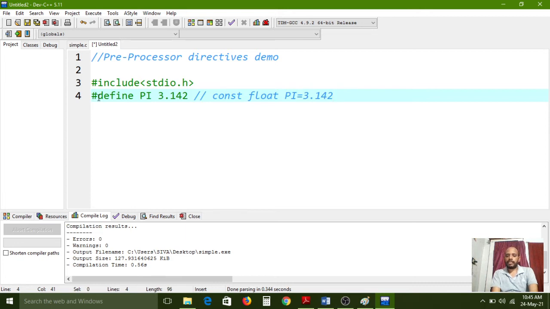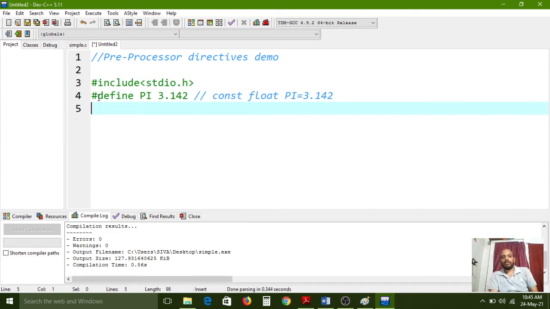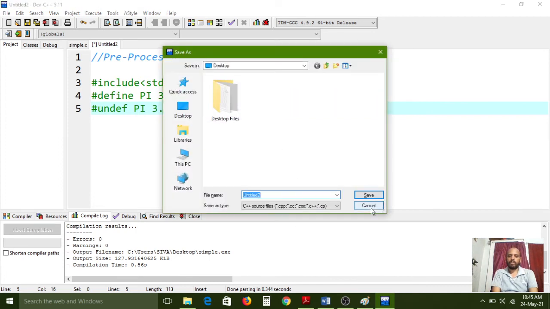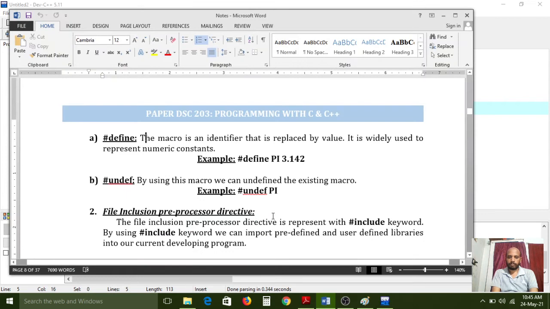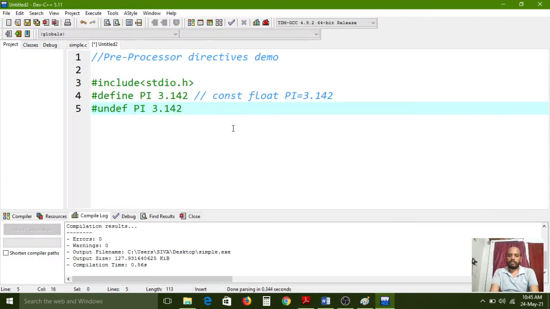I just gave an example for you. So here I defined one pi value. If you want to undefine it, when the pi value's task is over, then in that case we need to undefine it. I mean we need to remove that pi value from the program. For that we have to use hash undef. Undef pi. Sorry, here the value is not required.